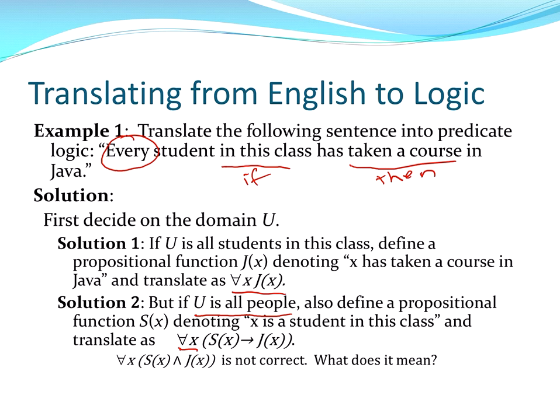One erroneous way to state it would be like this: for every x, S of x and J of x. Well, that's not true, and why? Well, this statement says that every person is in the class and has taken Java. And the sentence doesn't try to state that every person in the world is in the class. It just says if they're in the class, then they've taken a course in Java. Let's look at another one.